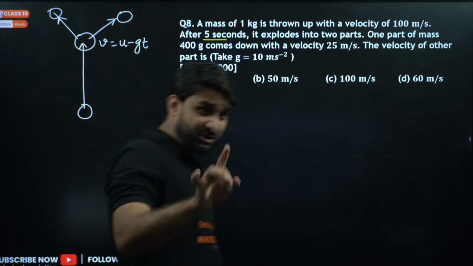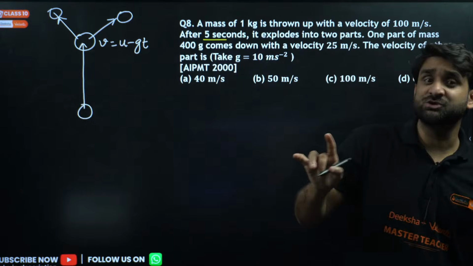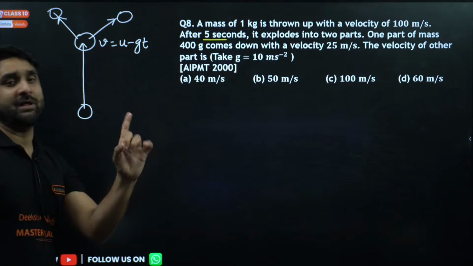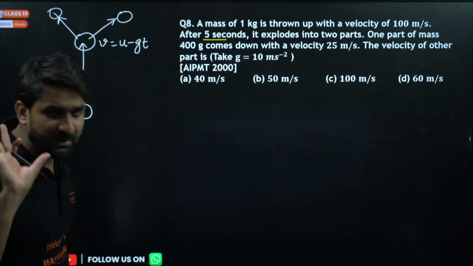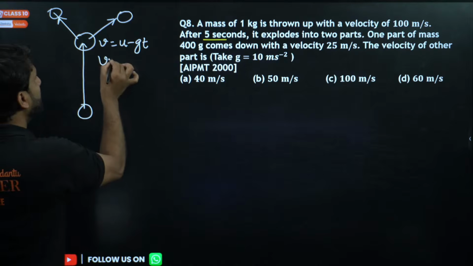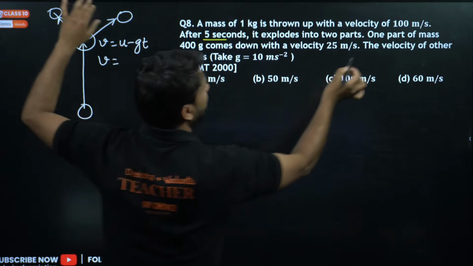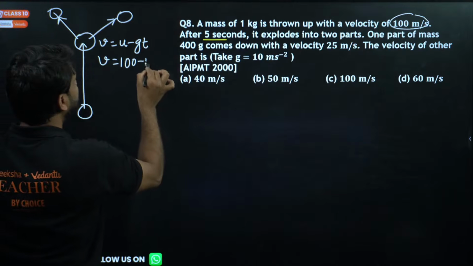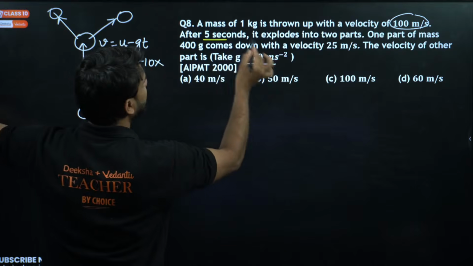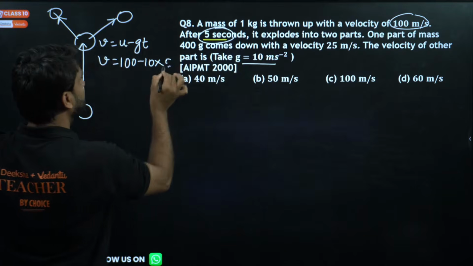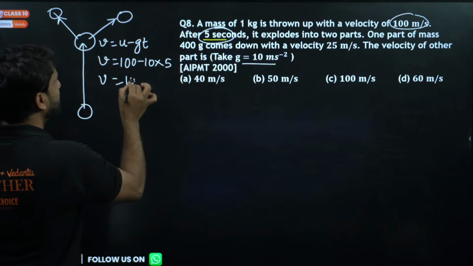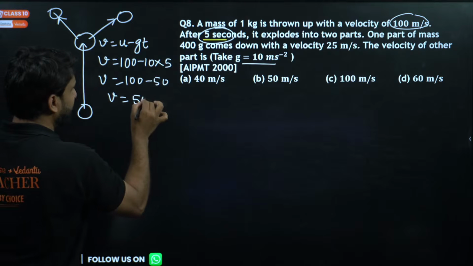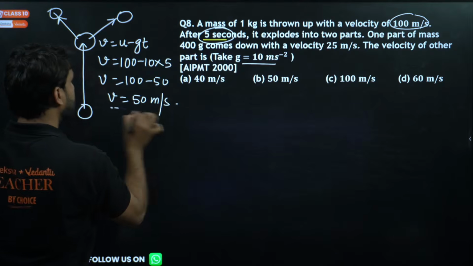We can find out by using the formula v = u - gt. Why u - gt? Because the body is going vertically upward, so the acceleration due to gravity will be -g. What is u here? The initial velocity with which the object is thrown, 100, minus g, which is 10, into 5 seconds. So this is 50. The final velocity is 50 meter per second.